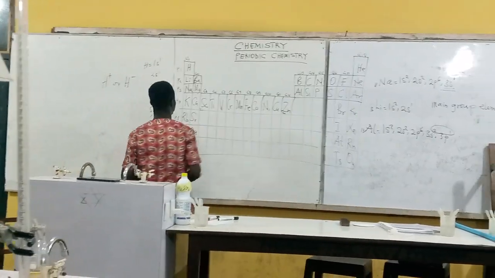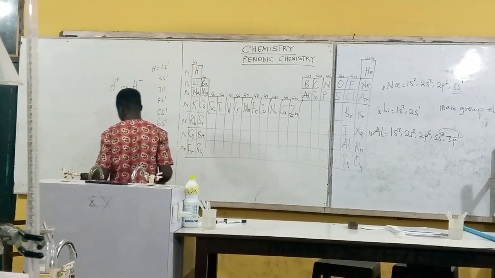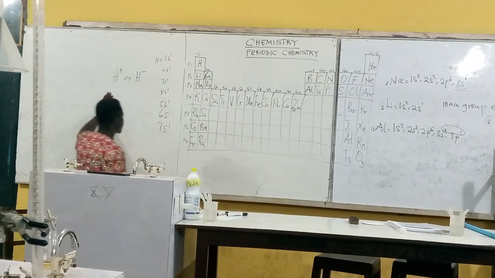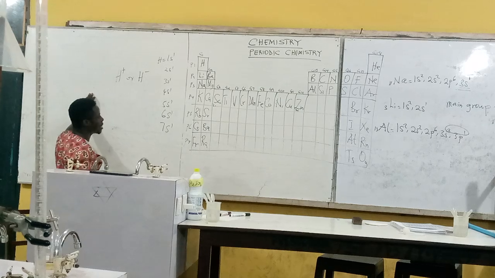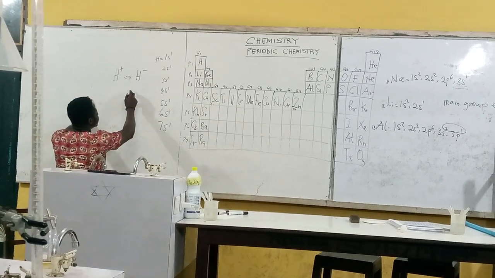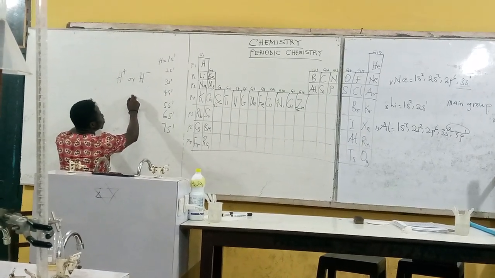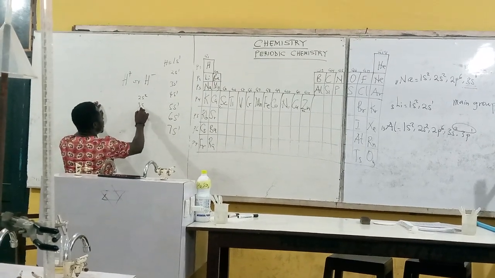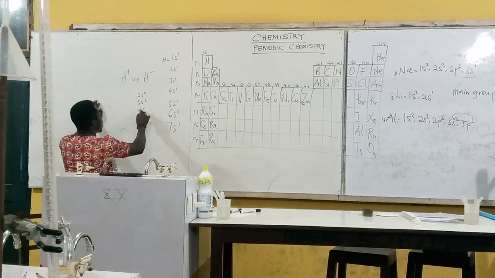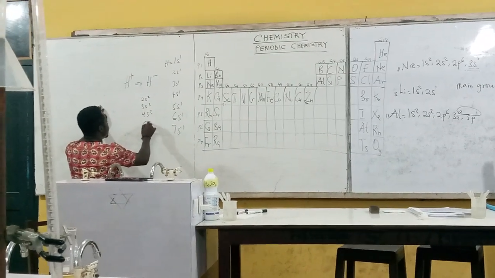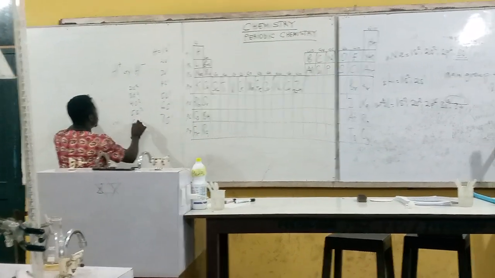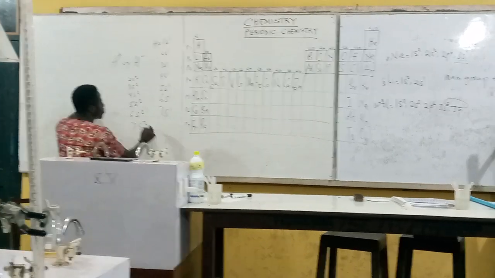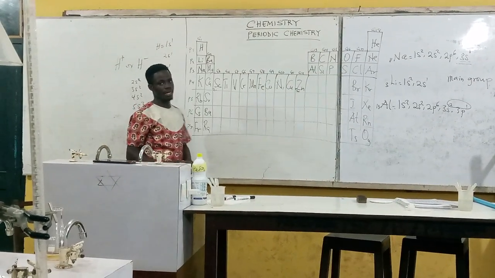Now when it comes to group 2, they also have a similar number of outermost electrons, and we call them the alkaline earth metals. So we have 2s2, 3s2, 4s2, 5s2, 6s2, and then 7s2 in this order.